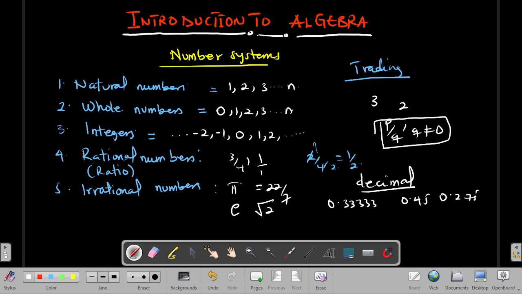So when I classify all these numbers under a single umbrella, it gives birth to what we call real numbers, the bigger umbrella. Generally, we can say that number systems are classified into two major groups: the real number system and the complex number system.